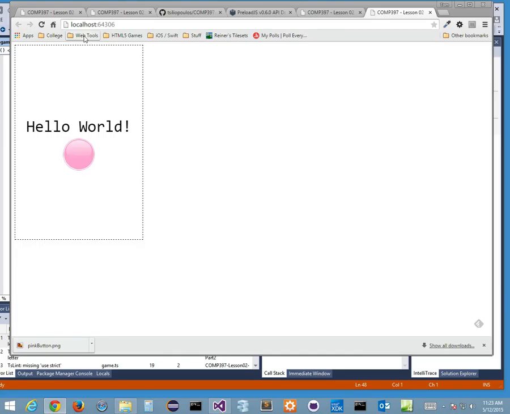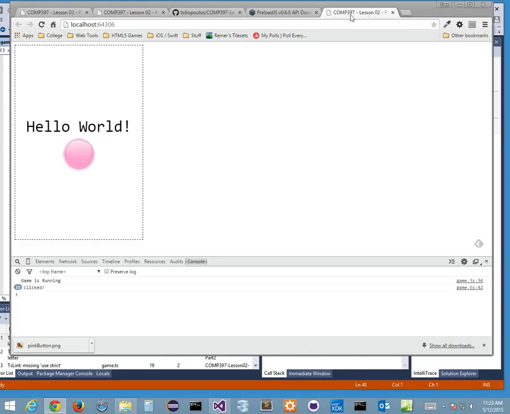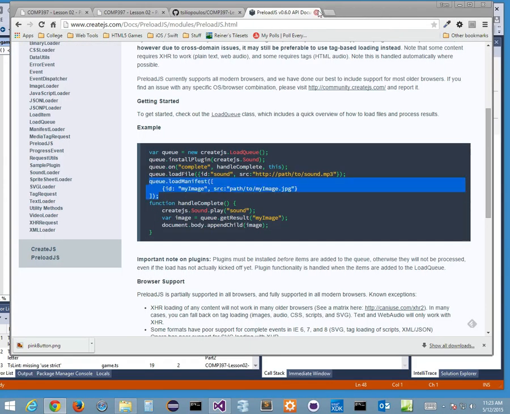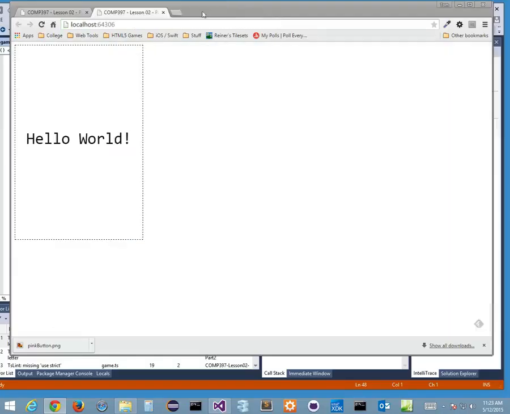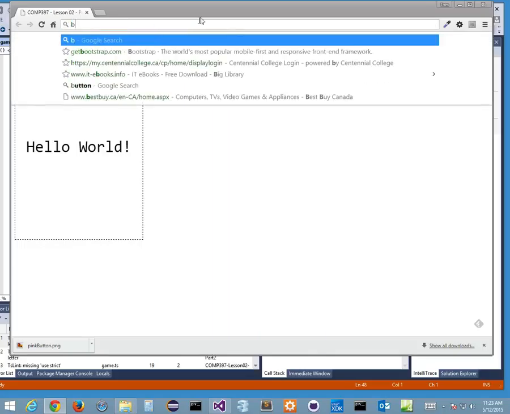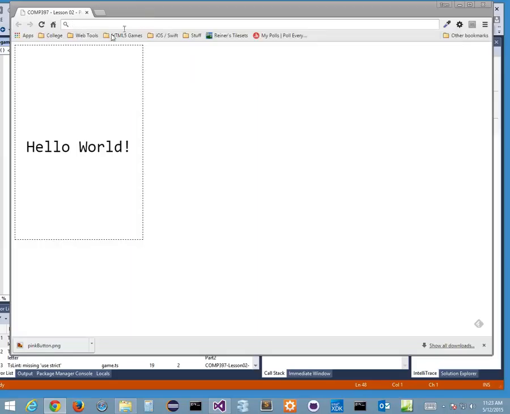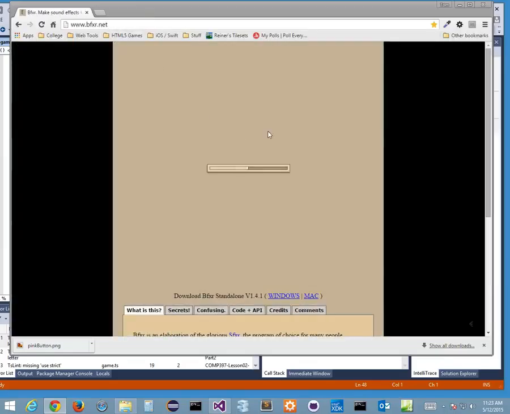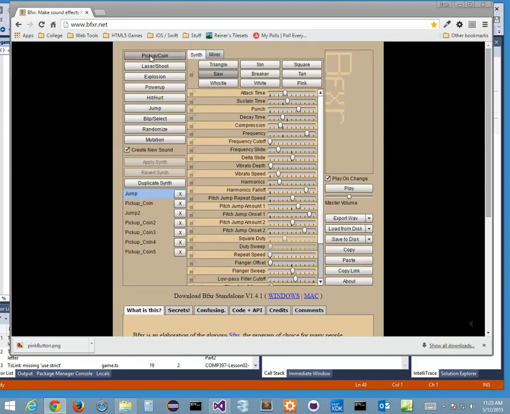Well, remember, I'll just kill this. Let's kill some of these things because we don't need any of this stuff right now, right? What I do need is to go to my BFXR. Remember BFXR.net? Because we did that. That was one of the tools I showed you. So if I go to Games, BFXR, right here's my BFXR.net. I want to do a button click, like a pickup coin sound, right?